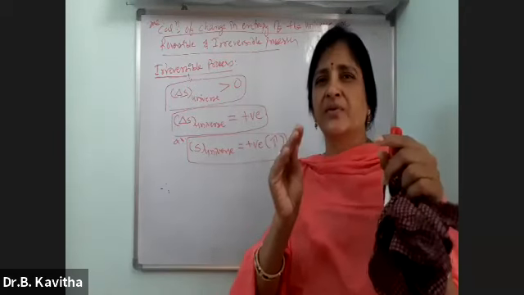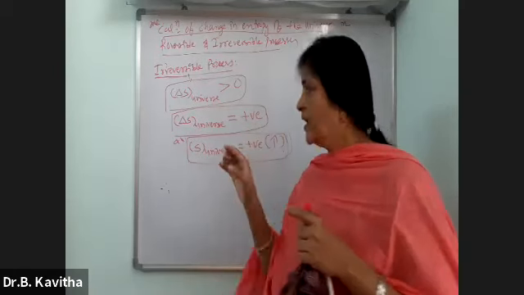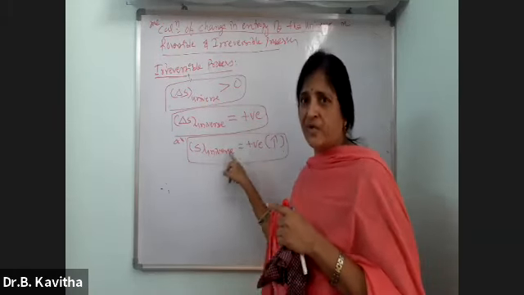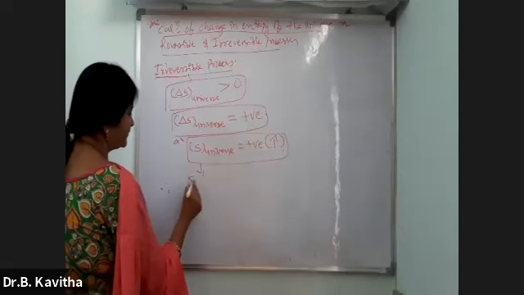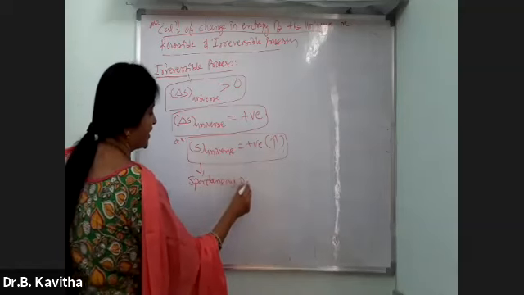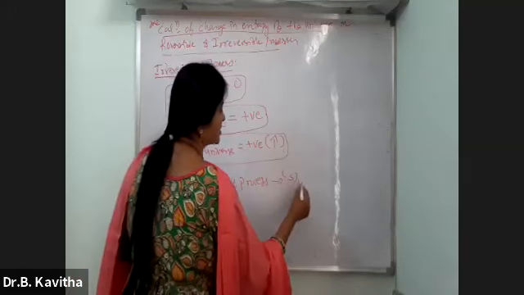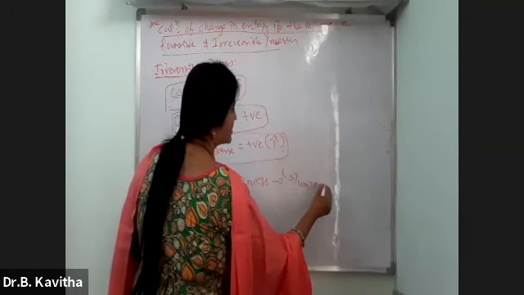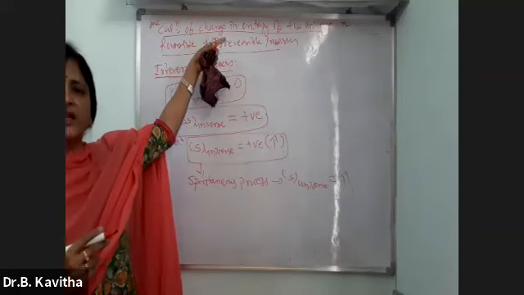Remember: a spontaneous process is an irreversible process. In the irreversible process, entropy is increasing. Therefore, in the spontaneous process also, the entropy of the universe increases, because a spontaneous process is an irreversible process.